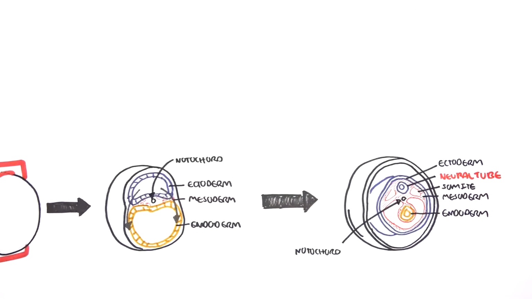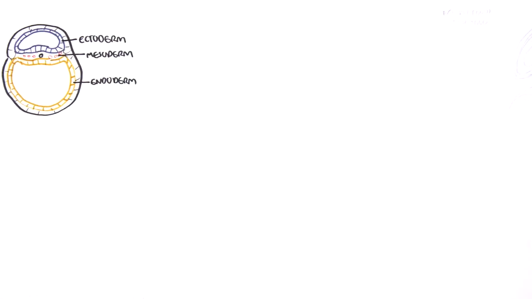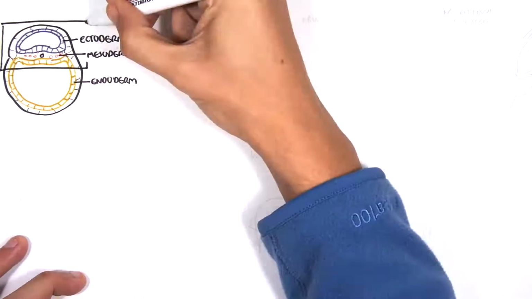And then there's also the neural tube, which comes off the ectoderm. And this, remember, will form the central nervous system. So it will form the brain and the spinal cord, amongst many other things, the meninges. So this is actually the focus of the video, how the neural tube forms, and the process is called neurulation. So back to our first image. This is already week 3, and the process of neurulation is about to begin.